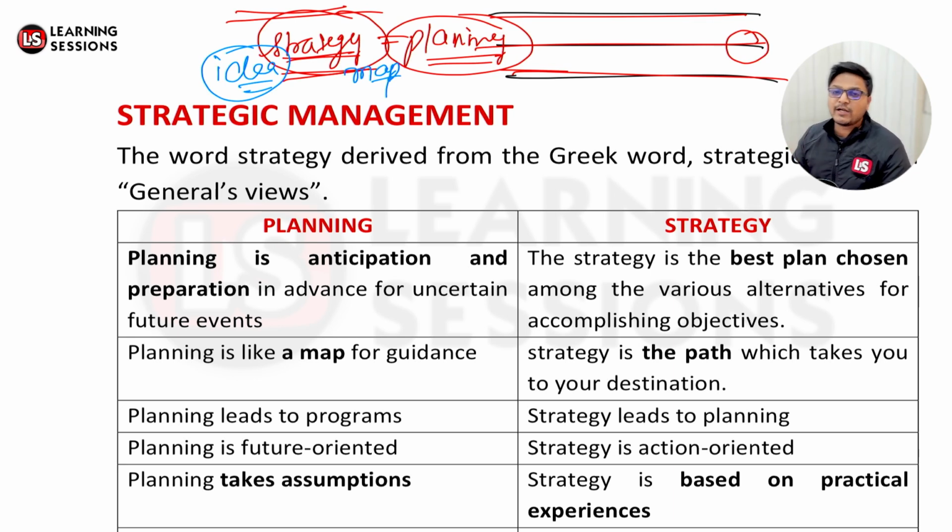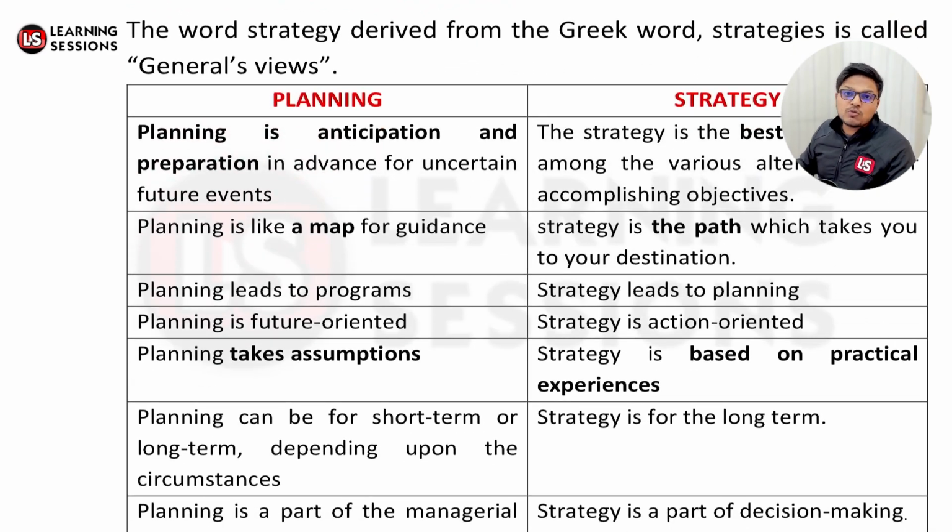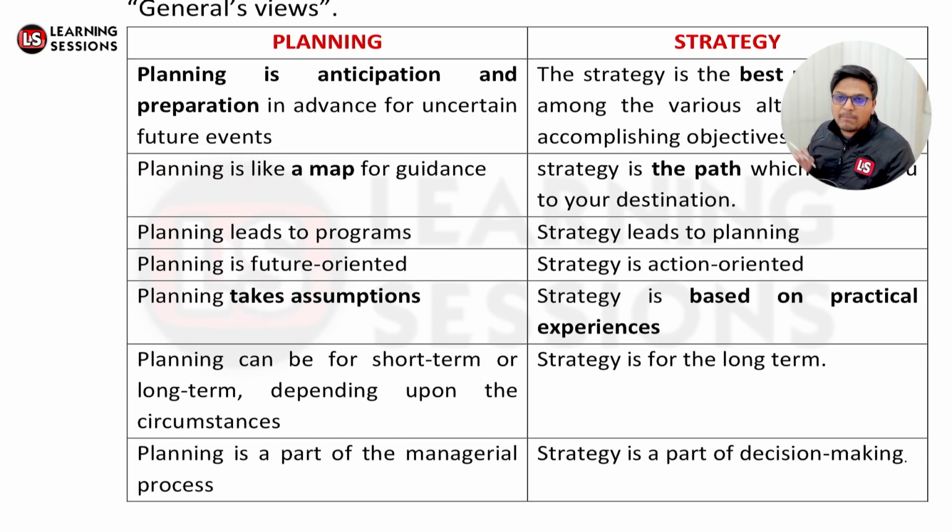So planning is future oriented, because we are talking about anticipated things, but strategy is action oriented, that you are to execute things now. Planning takes assumptions, whereas strategy is based on personal or practical experiences. Planning can be for short term or long term, whereas strategy is for the long term. Planning is part of the managerial process, whereas strategy is part of decision making. This is actually quite important.